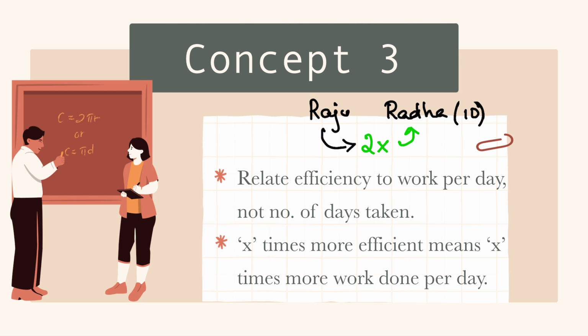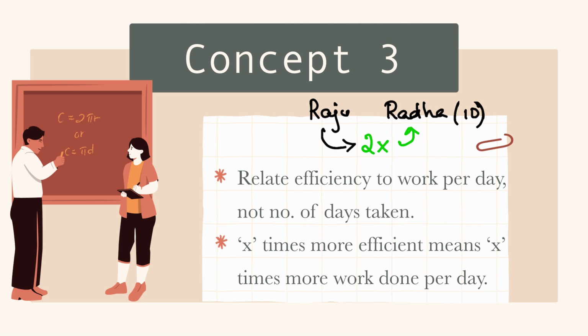Again, that is wrong. It doesn't work like that. If Raju is 2 times more efficient, it means Raju takes that much lesser time, not more time. He is more efficient, means he is more smart. He can do better work than Radha, so he will take lesser time only. I hope you understood the concept. So if we compare number of days, it will be difficult. We can, but it will be difficult.